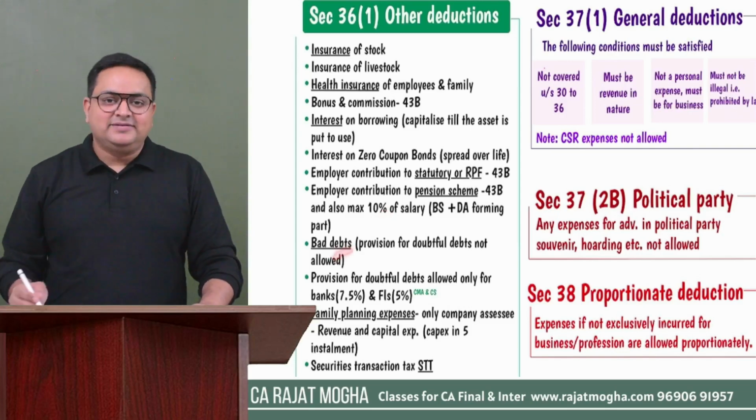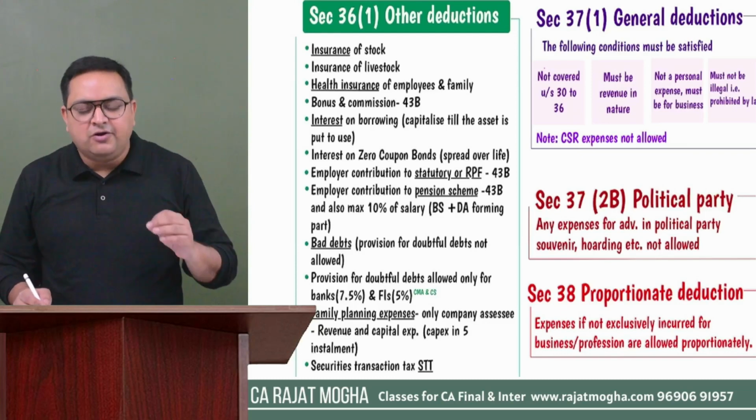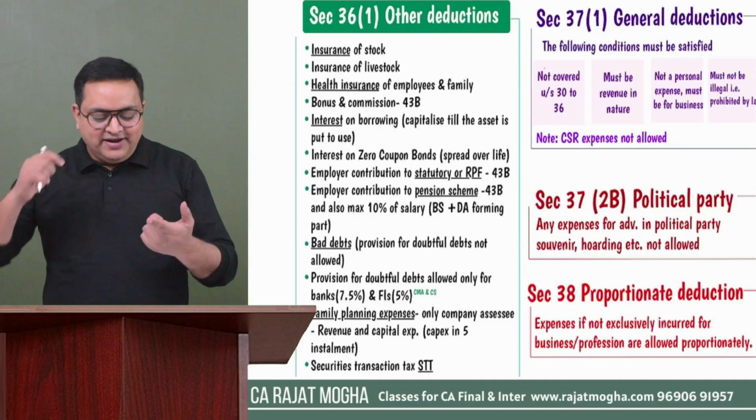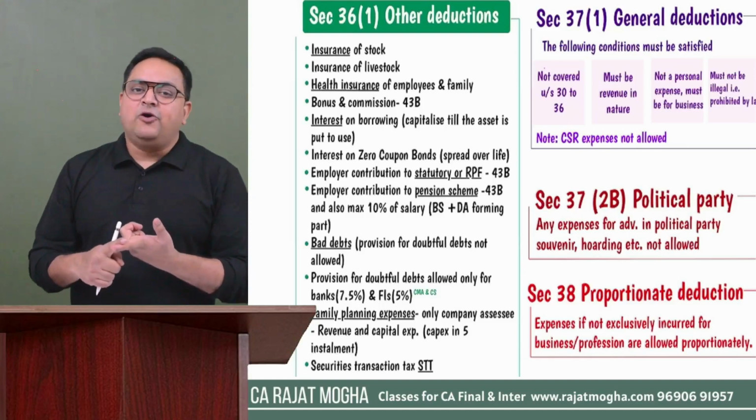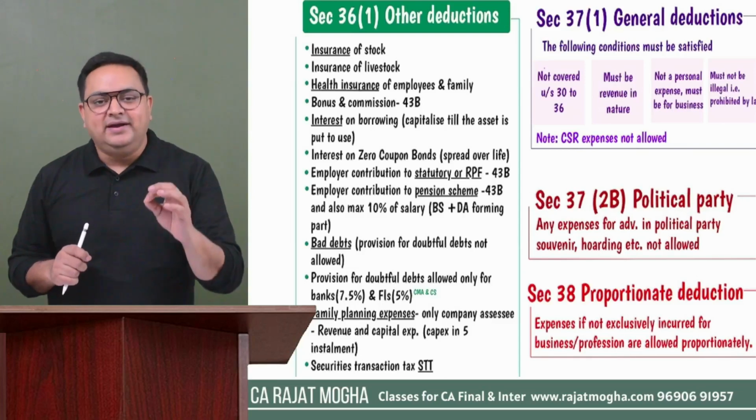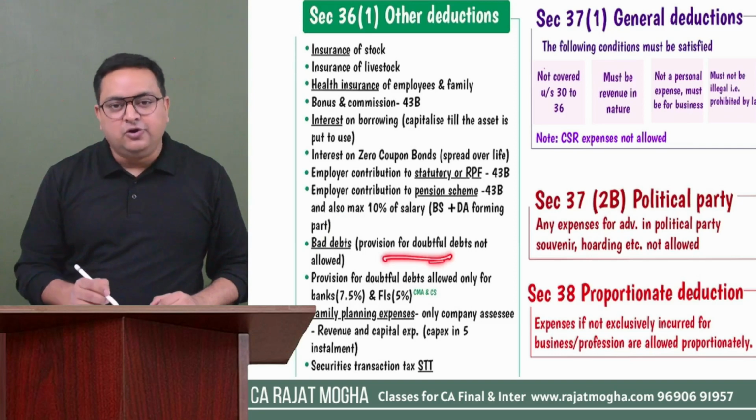Okay, bad debts are allowed. So if there are any bad debts, you have actually written it off. You have actually written off your debtors. This is called actual bad debts. Bad debts are allowed. But if it is provision for doubtful debts or any type of provision, that would not be allowed. It should be actual bad debts, which you actually write off, right? So those bad debts are allowed. Provision for doubtful debts are not allowed.